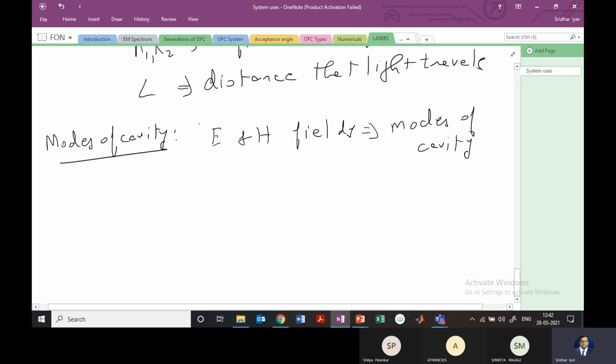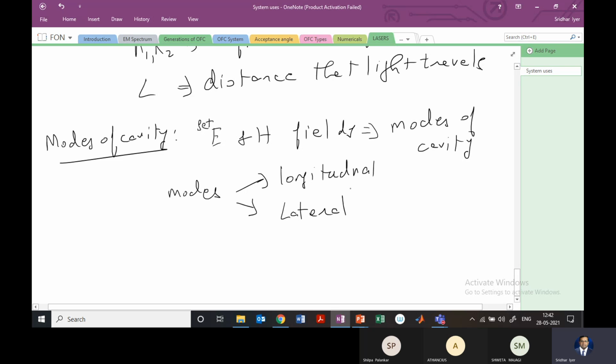So a set of electric and magnetic fields together will form the modes of the cavity, and each of these can be divided into two separate modes. One is known as the longitudinal modes and the other is known as the lateral modes.